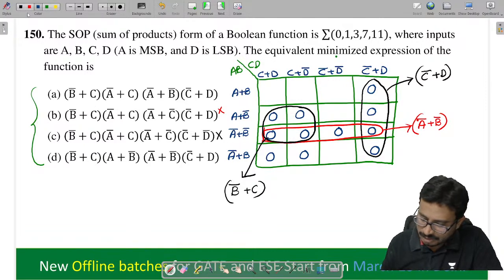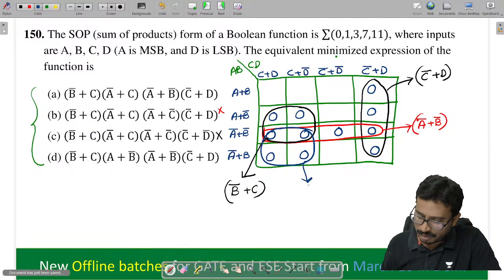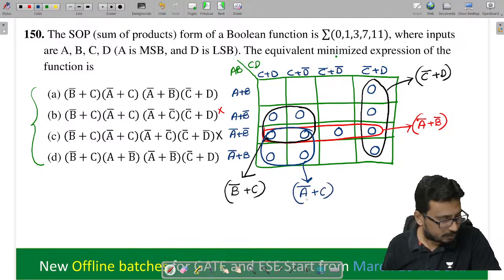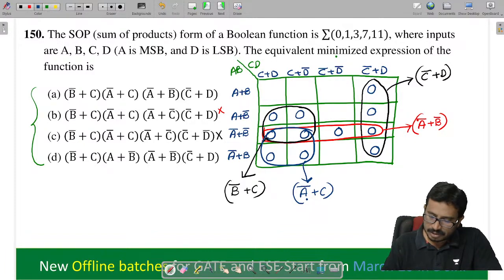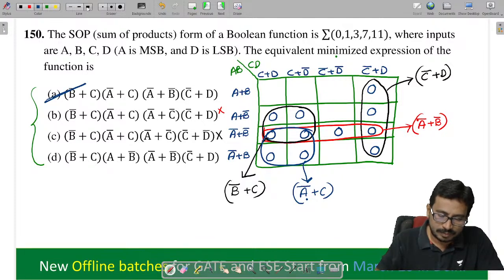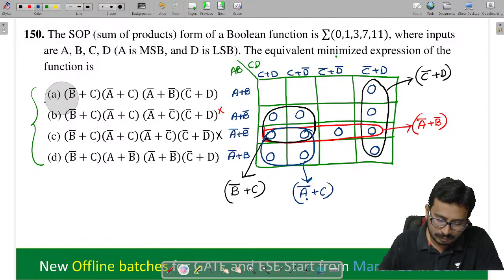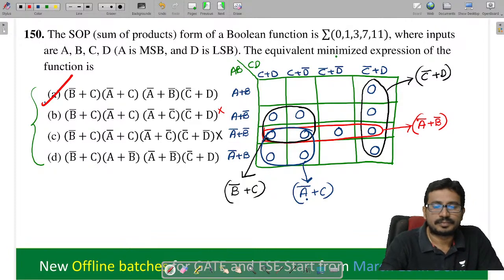Next, the other quad here. What will I get from here? A bar plus C. By combining these, which option is satisfied? Option A, right? Option A is correct.